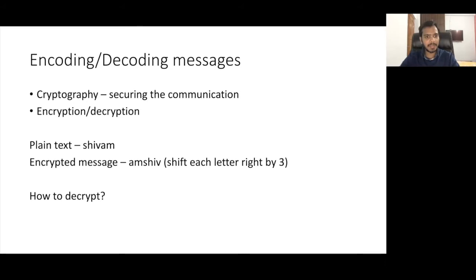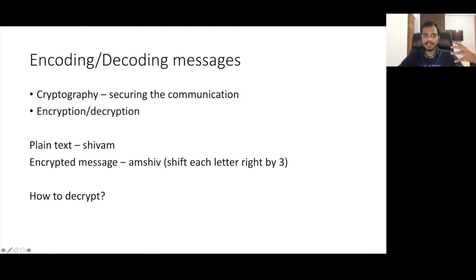See this example here. Let's say this is the plain text, Shivam, and I will use some algorithm to encrypt this message. I will convert this into something random. What I will do is shift each letter right by 3. When I shift each letter in Shivam by 3, you will get this, MShiv, because I shifted all by 3 on the right-hand side.